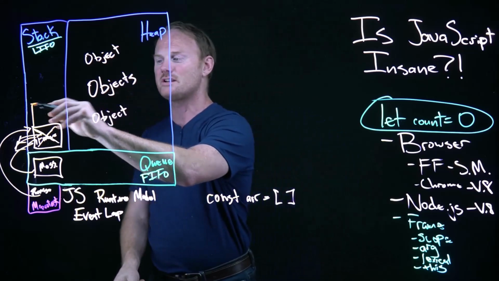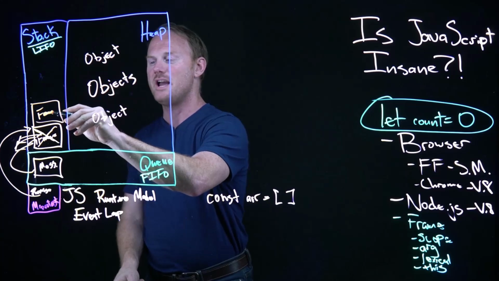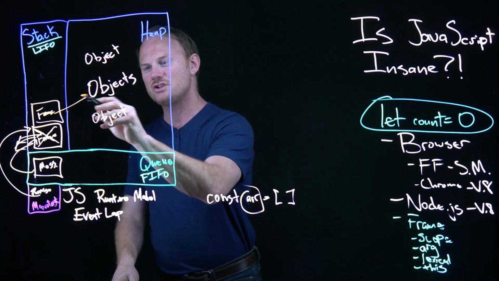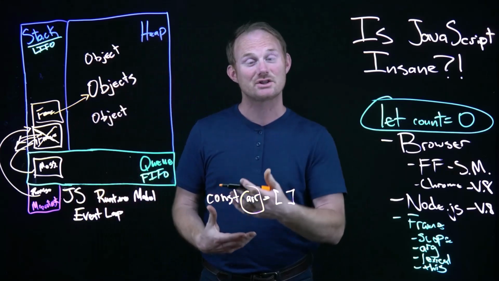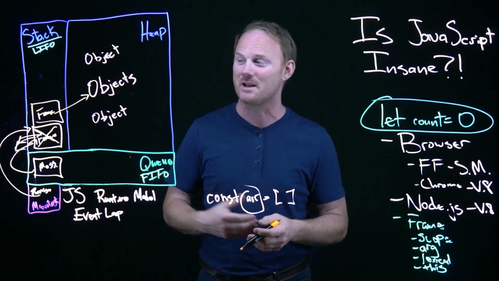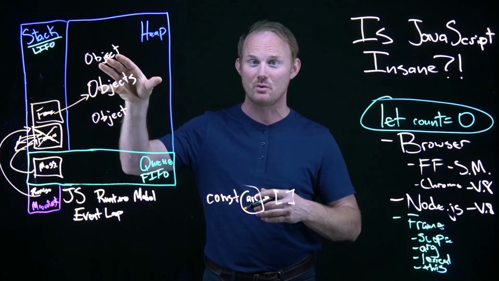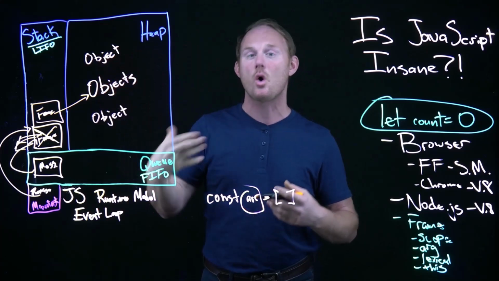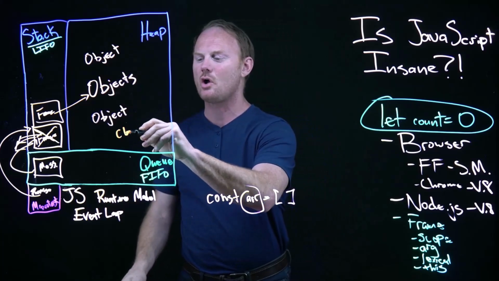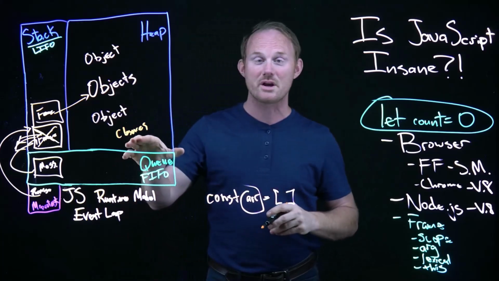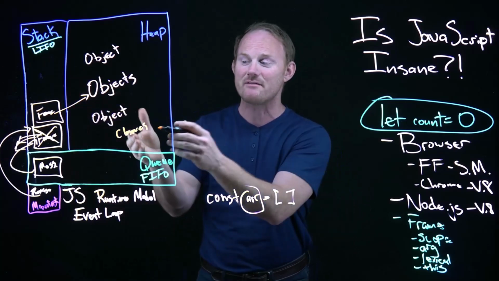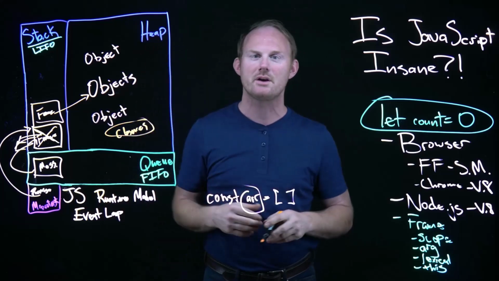So later on down the road, let's say again you have another frame that gets put up here, and you're going to change this thing. You're not changing this, you're changing that. That's why it's so important to use slice or whatever method, spread syntax, something, in order to create your stuff if you want true copies, because the heap is where all that stuff is stored. Closures are over here as well. So even if something gets popped off the stack, if something else needs to have access to it, that variable will remain over here in the heap.